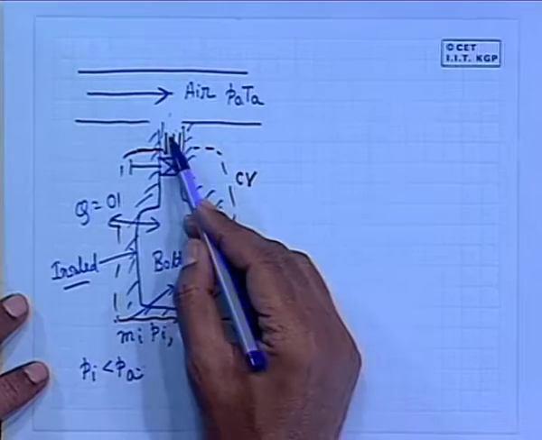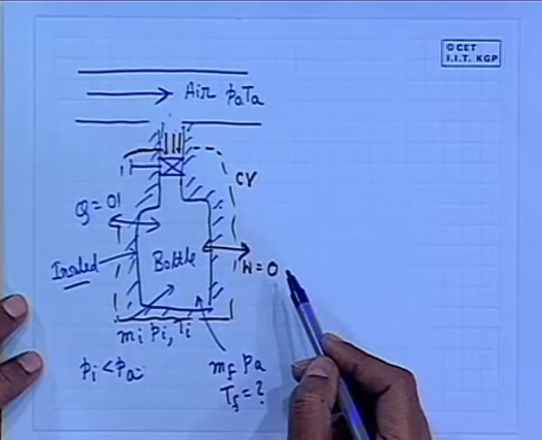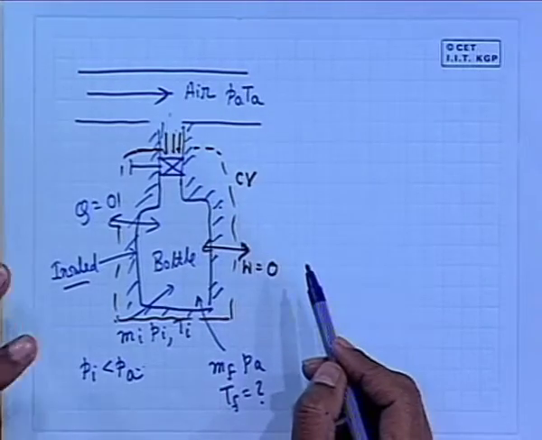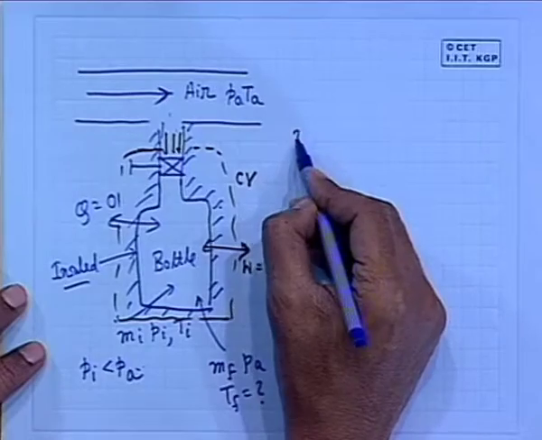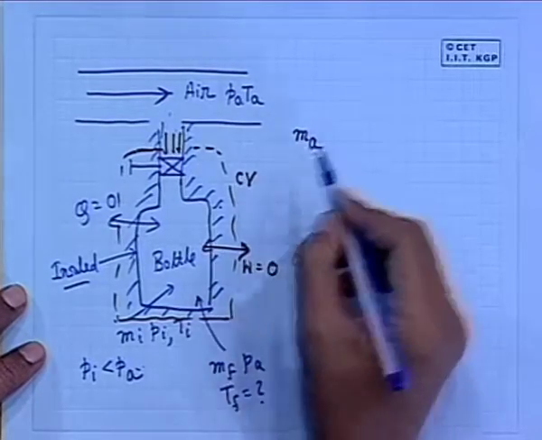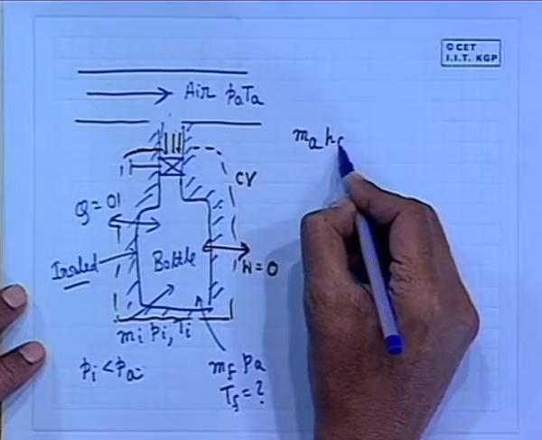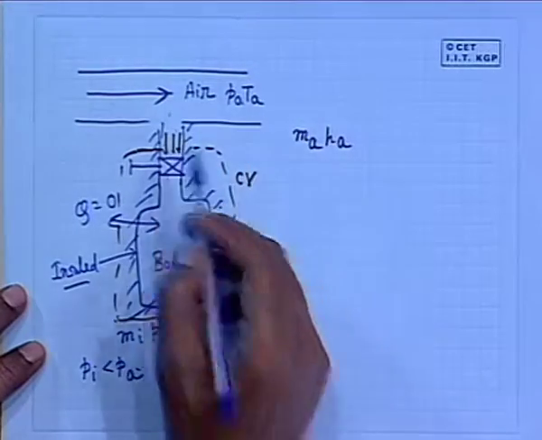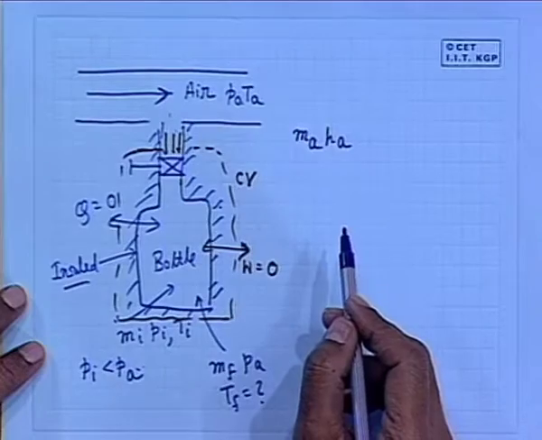Now, what is the energy influx to this control volume during the entire process? It is the mass of the air which has come, let this be Ma, times the specific enthalpy of the air associated with this pressure and temperature.